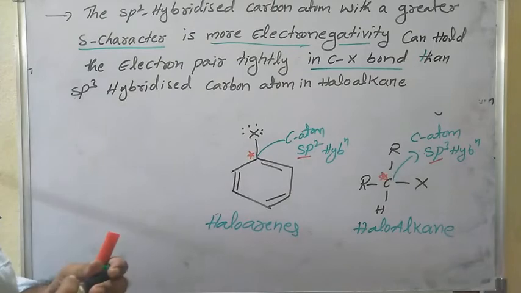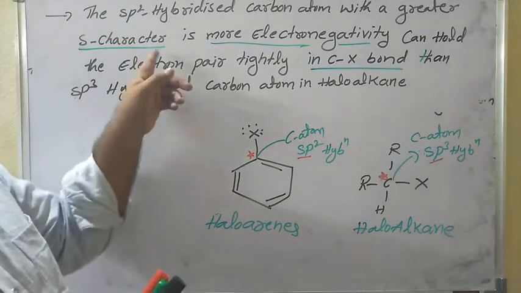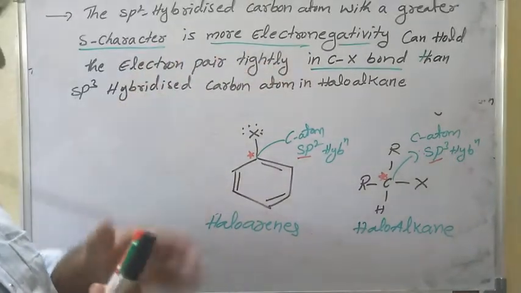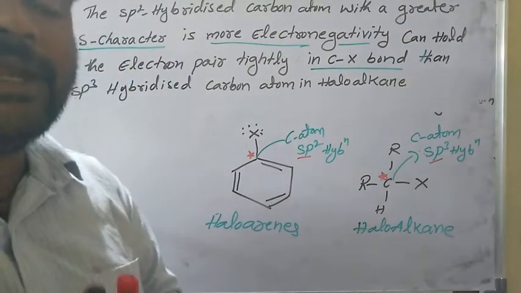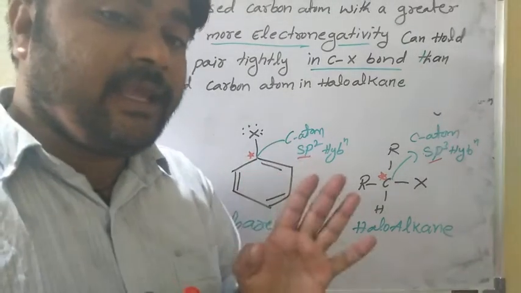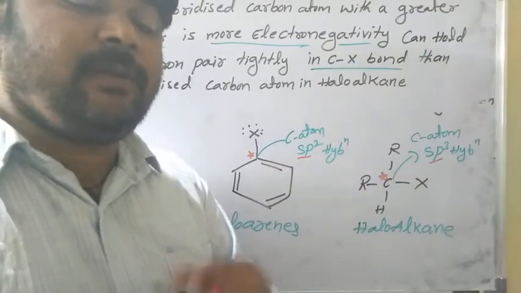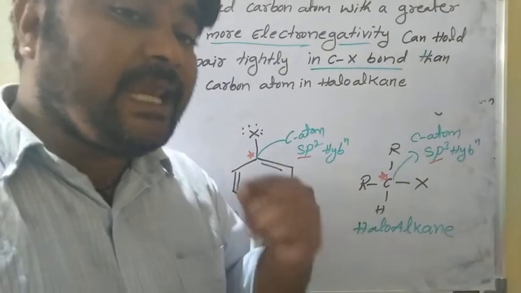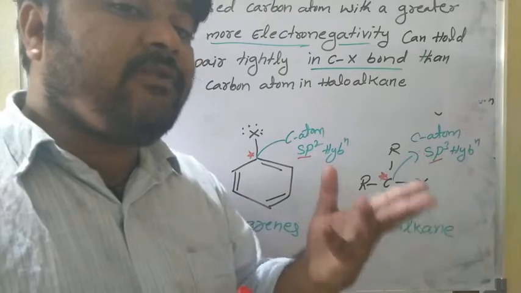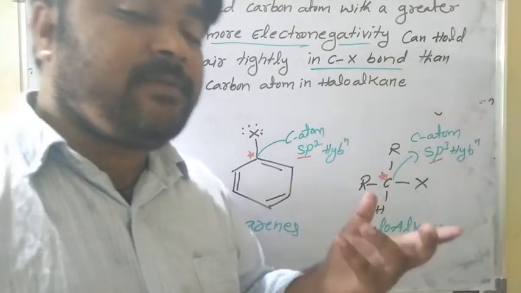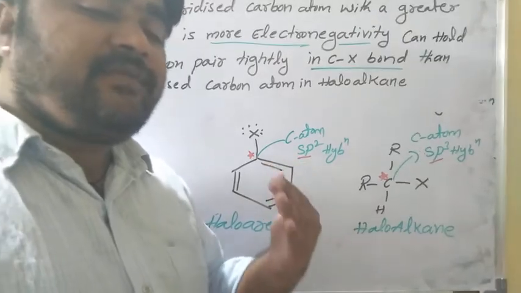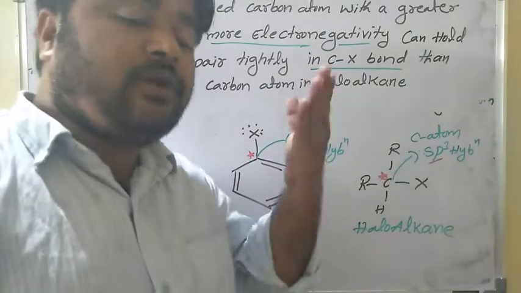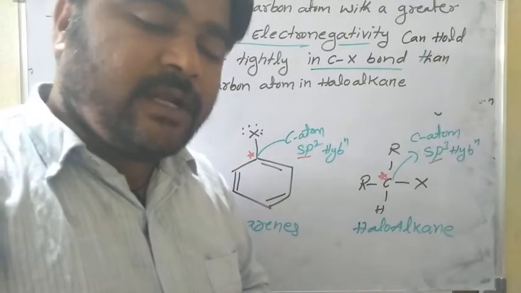So the sp2 hybridized carbon atom with the greater s character is more electronegative. It is a very important point. That's why alkenes are more electronegative compared to alkanes, and alkynes have more. Why? Because in alkynes the hybridization is sp, in alkenes sp2, in alkanes sp3. So the percentage of s character increases, and the electronegativity of the carbon atom also increases.